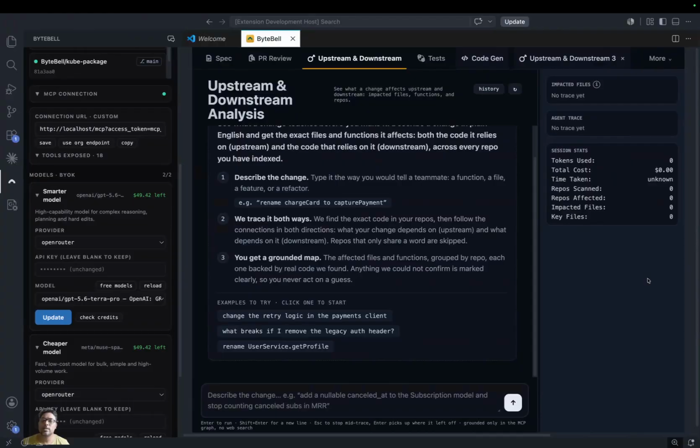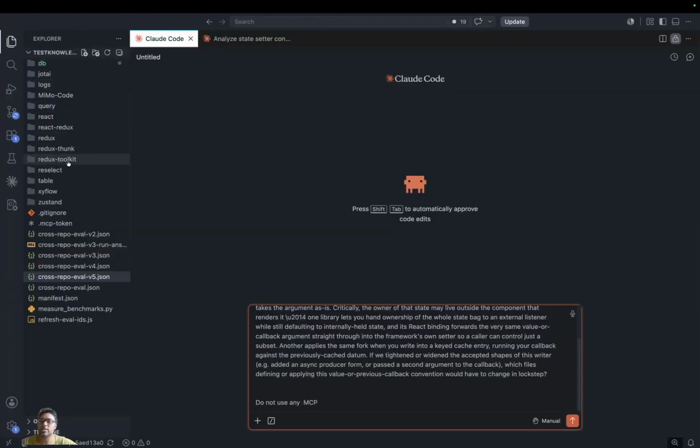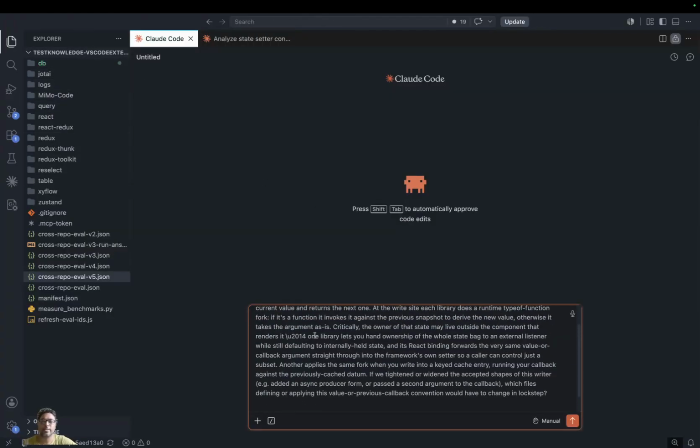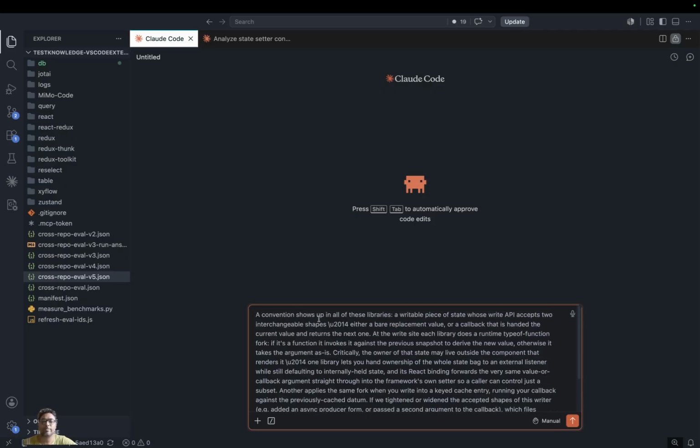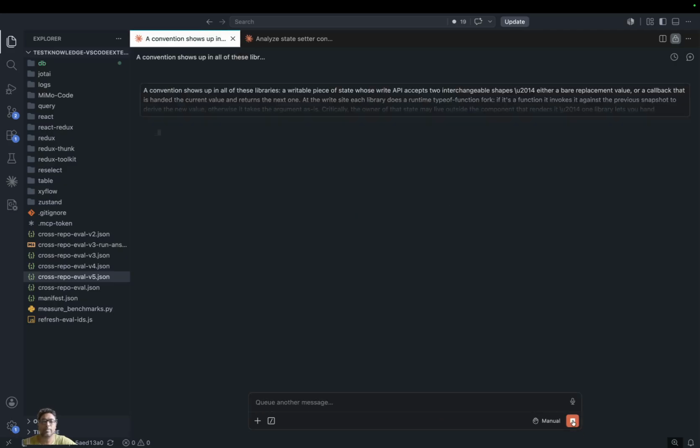So add all the repositories in a single directory and then run the query. This is the query: convention shows up in half of these libraries. Let me run it and see what the output will be, and the cost also.